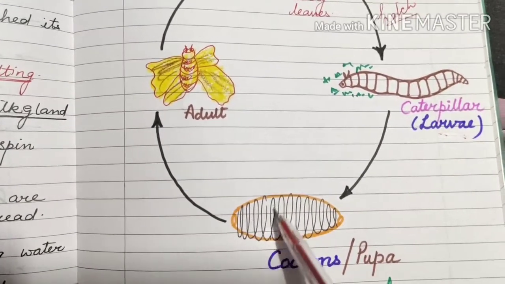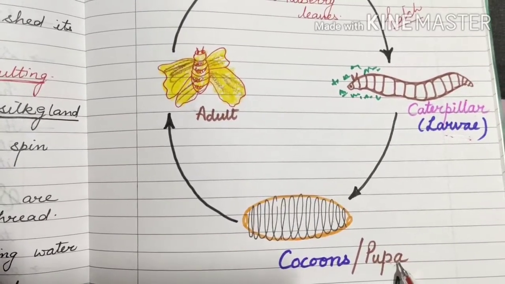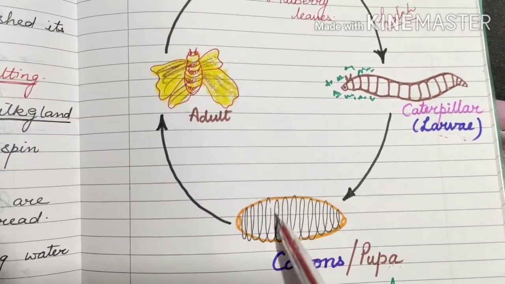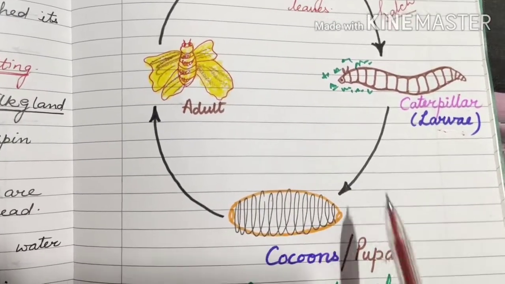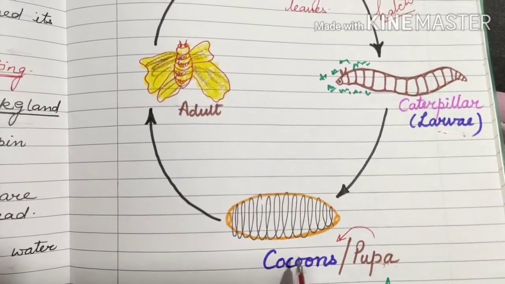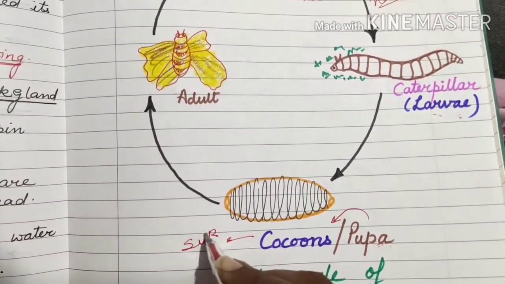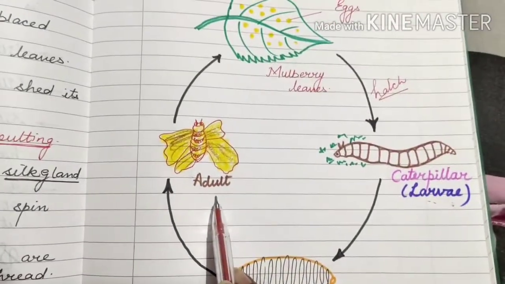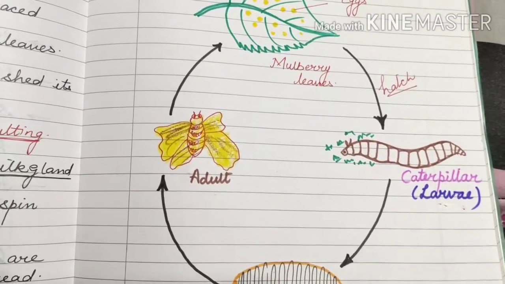Around this pupa, this thread-like structure I made here, this pupa secretes saliva that is made up of keratin. It slowly covers the pupa. When the pupa is covered by this thread, it converts into a cocoon. Okay, this cocoon is used for the silk processes. Silk processes means it is used further to make silk. Otherwise this pupa gets converted into an adult. This is the life cycle of the silkworm.